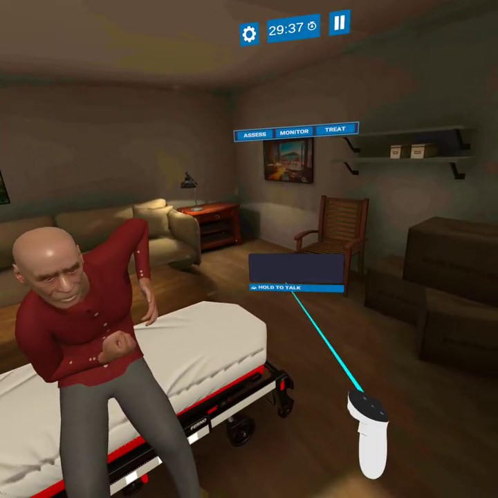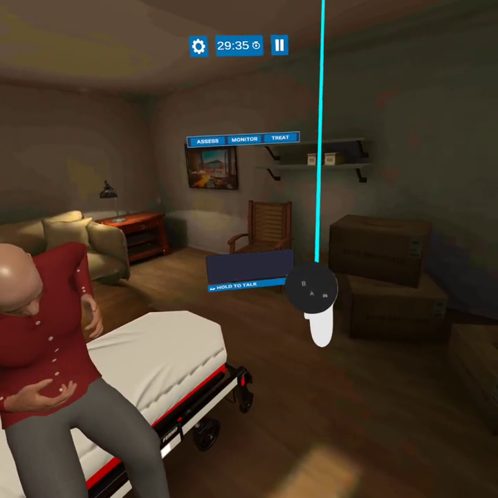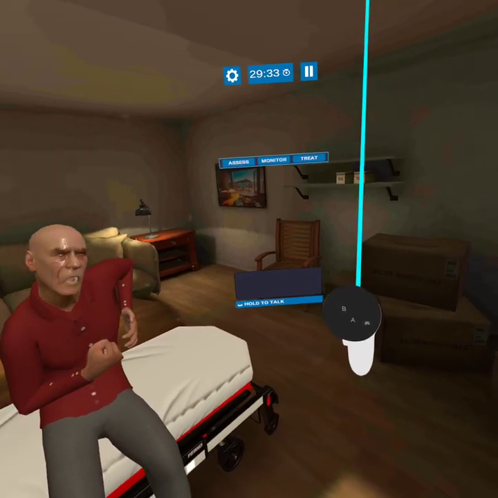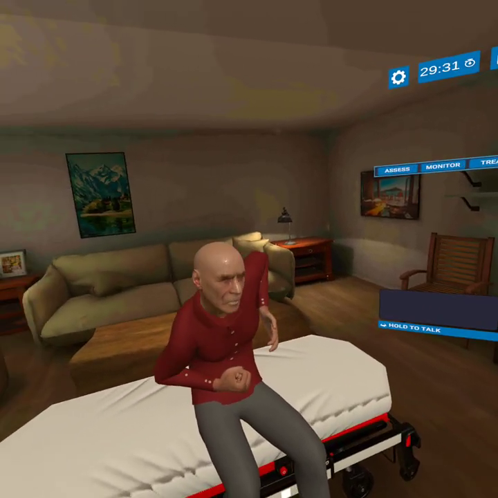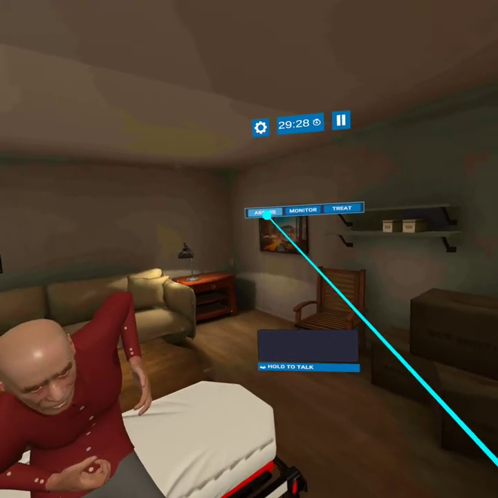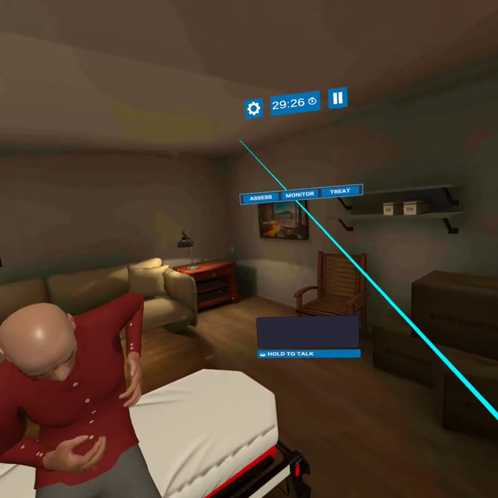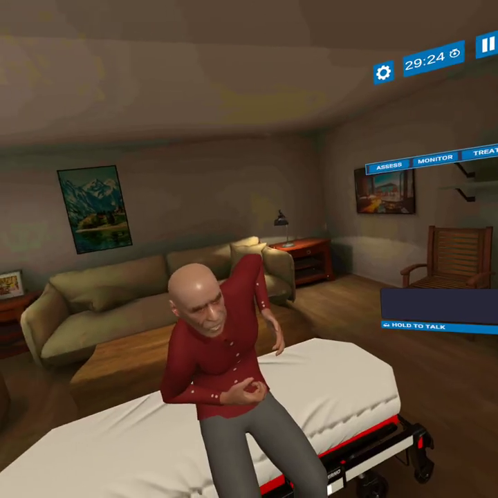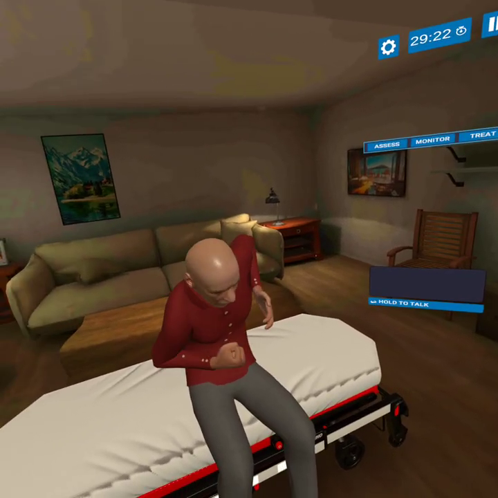So before we get started, just how I'm going to communicate to this guy. I press and I hold A. It'll process. He'll give me a response. As you can see up here, this is how I'm going to work through assessing him, getting him on a monitor, and treating him. So we'll go ahead and start our conversation.